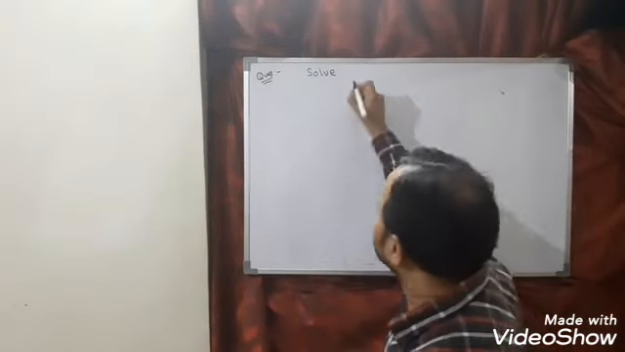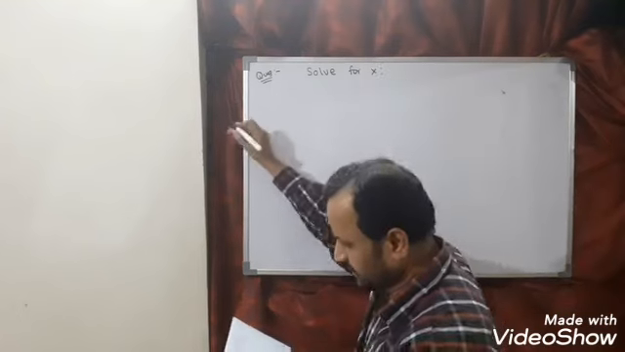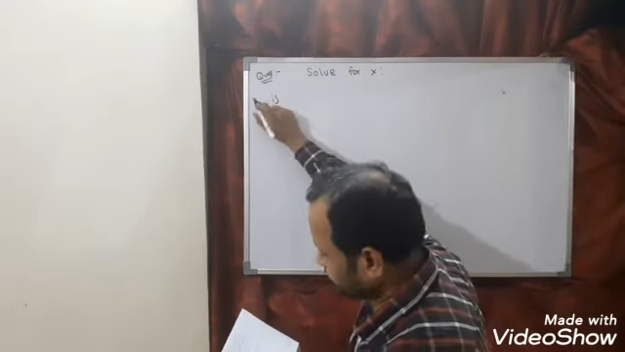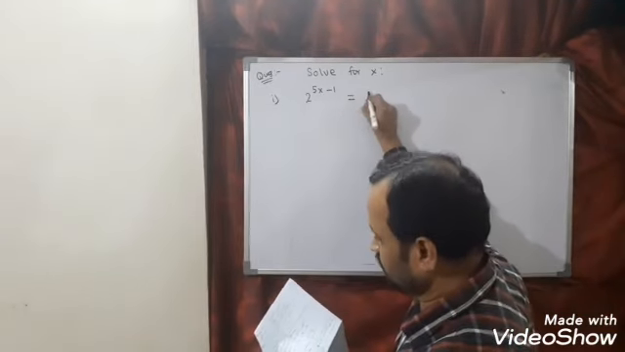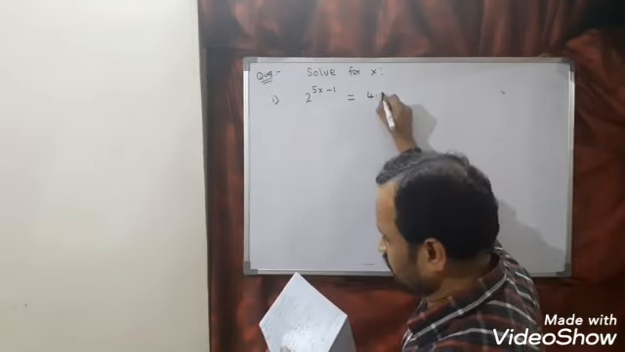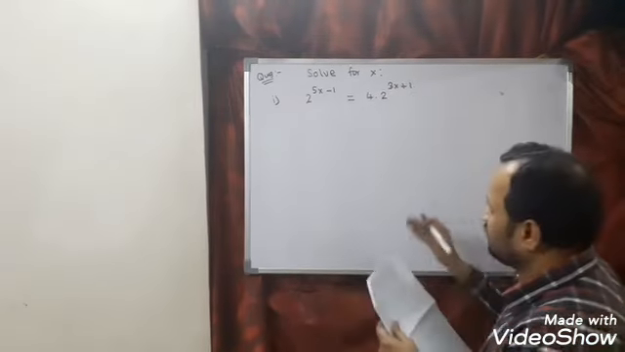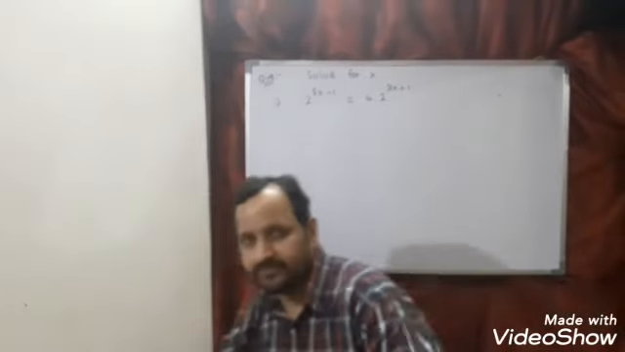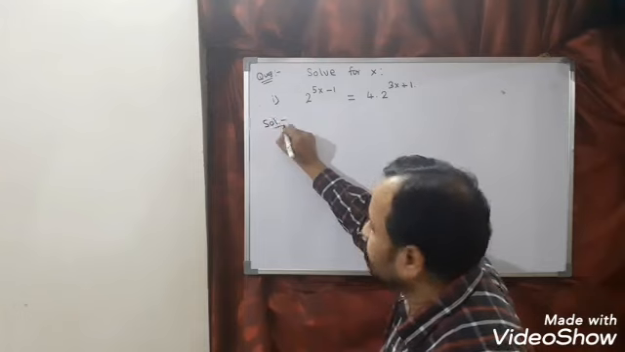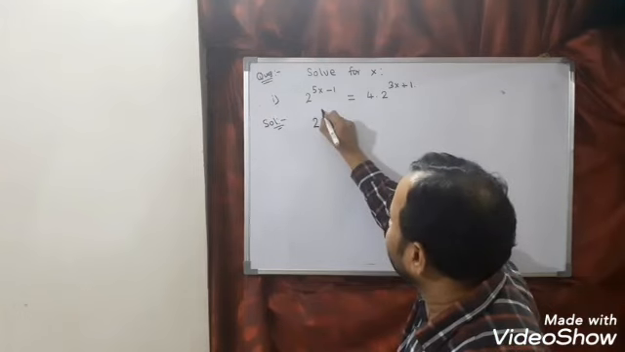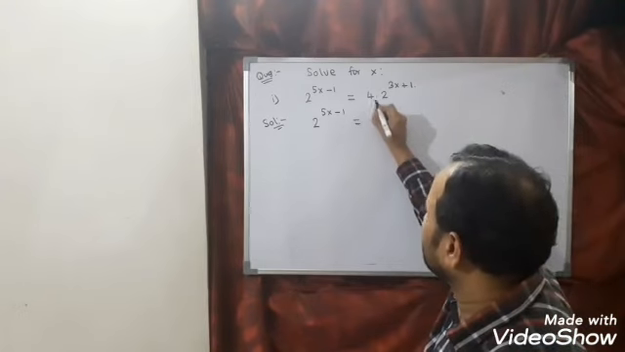Next question is solve for x. The first bit is 2 power 5x minus 1 is equal to 4 into 2 power 3x plus 1. Let us see this bit. Now this we can write as 2 power 5x minus 1 is equal to 4. I am writing it as it is only.